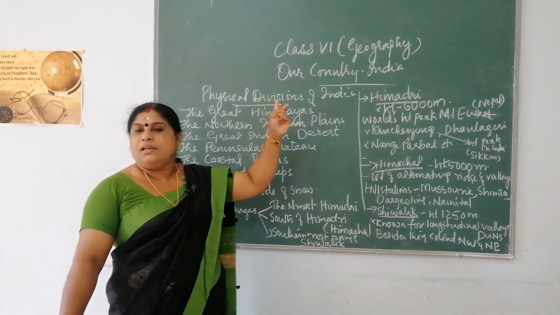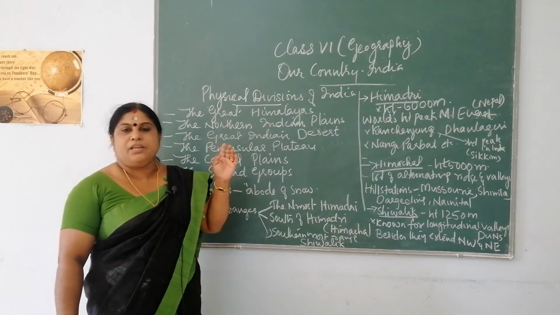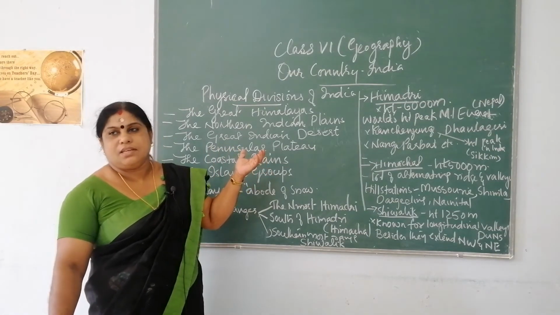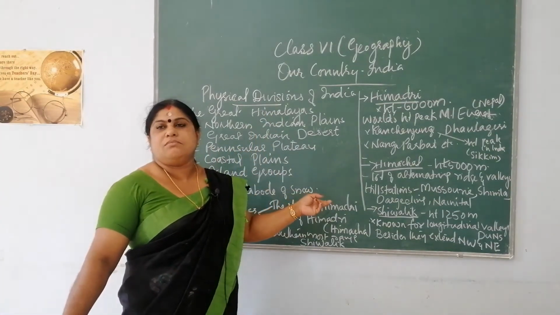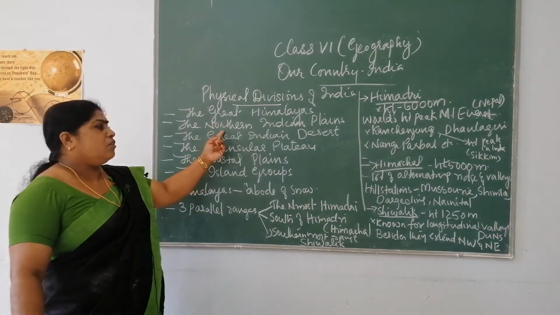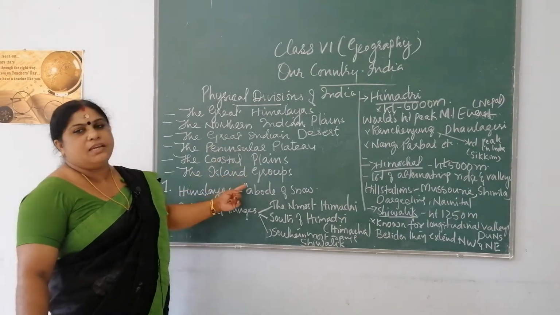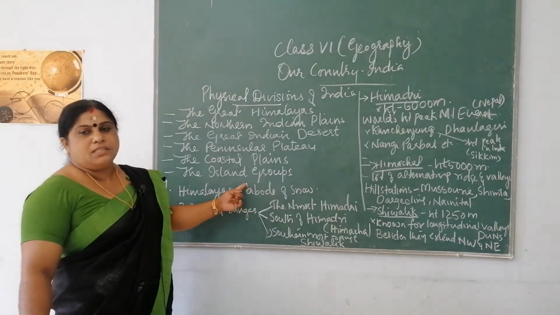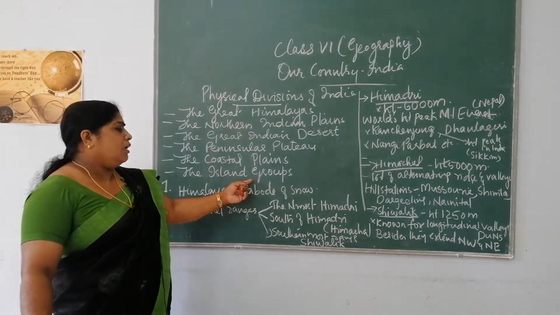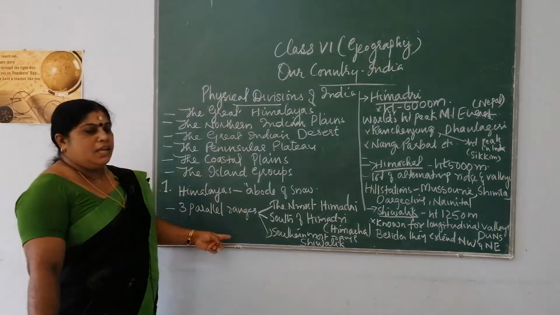India is marked by diversities in physical features such as mountains, plains, desert, plateaus, islands, coastals, etc. India is divided into 6 major physical divisions. They are the Greater Himalayas, the North Indian Plains, the Great Indian Desert, the Peninsular Plateau, coastal plains and the island groups. So you will be learning each one of these physical divisions separately. So today we will be learning the Great Himalayas.